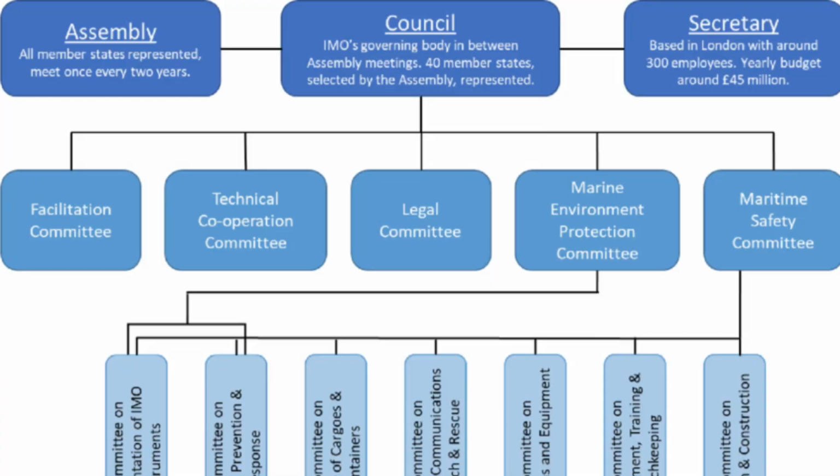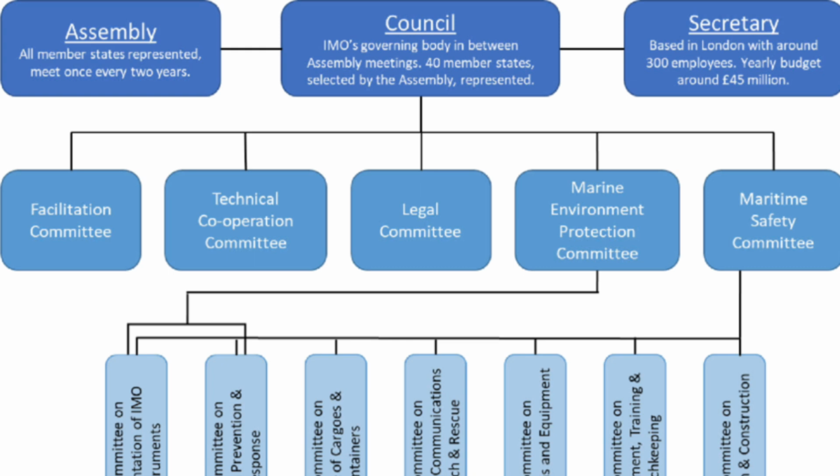First one is the Maritime Safety Committee. It majorly works towards the safety of ships and prevention of accidents of the ships. Next is the Marine Environment Protection Committee. This mainly focuses on environmental protection, and whatever environmental hazards are posed by the ships are taken care of by this committee. The third one is the Legal Committee, which majorly deals with legal issues related to ship and port, or ship and other countries.